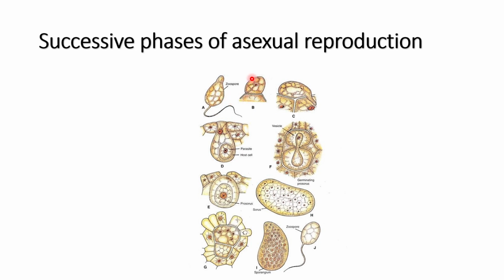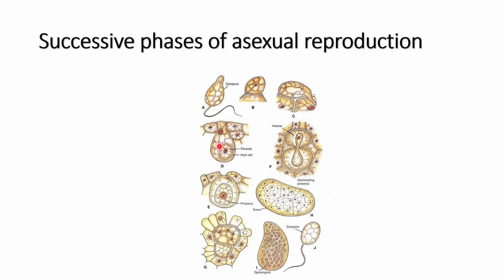It undergoes encystment. It makes a cyst, and after that it makes a peg-like tube, or penetration tube, through which it penetrates the host epidermis. Now the entire protoplasmic content of this fungus will enter inside the host epidermis. What next will occur?